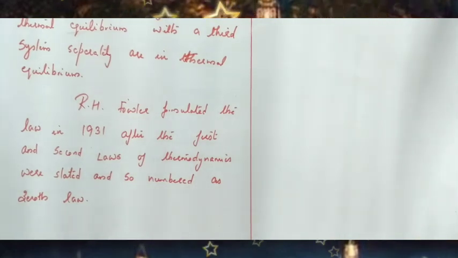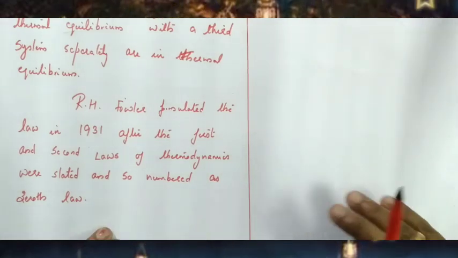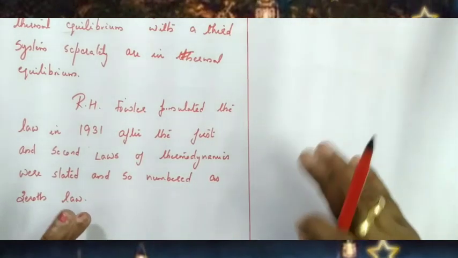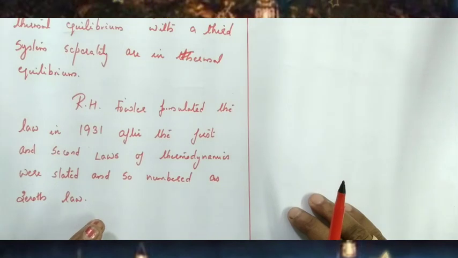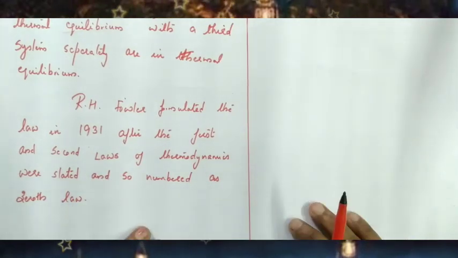The importance of the zeroth law is that it explains the concept of temperature. In order to attain thermal equilibrium, what is transferred from one system to another? Heat is transferred to keep the temperature constant. So the zeroth law of thermodynamics gives the concept of temperature.